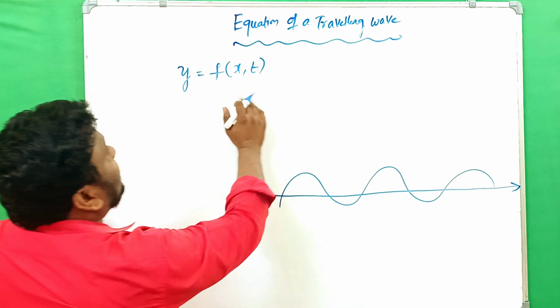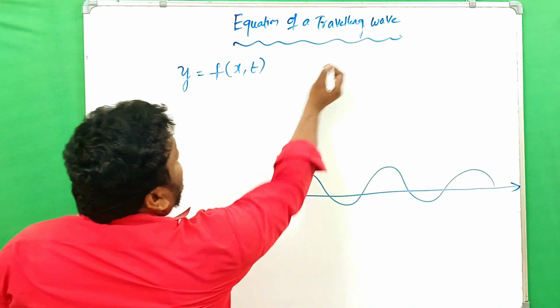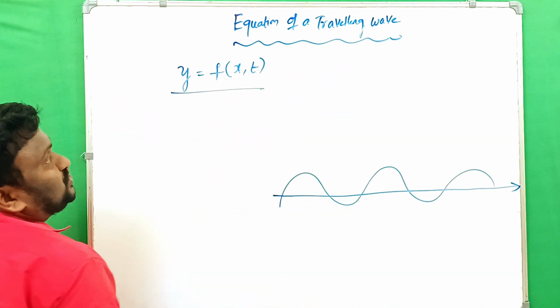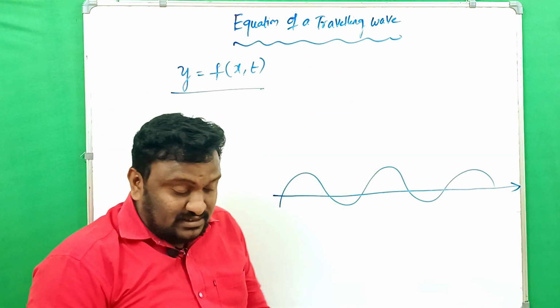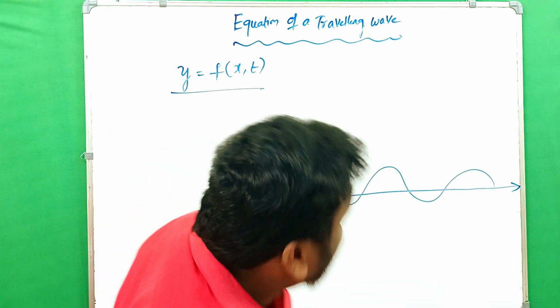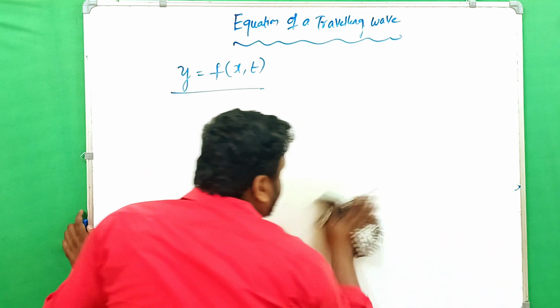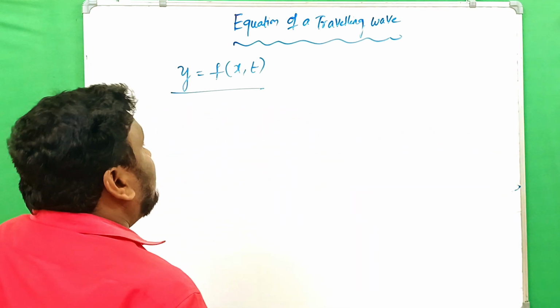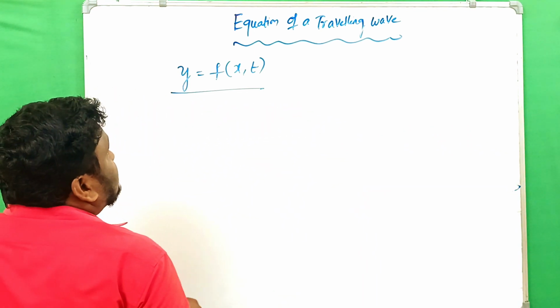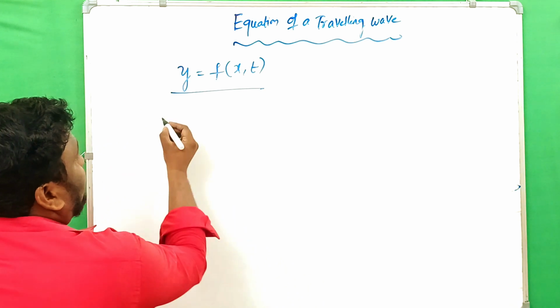So the equation of a traveling wave is given like this: y is equals to f of x comma t. f is nothing but a function of our variables, x and t. In examples the displacement can have differentiation.